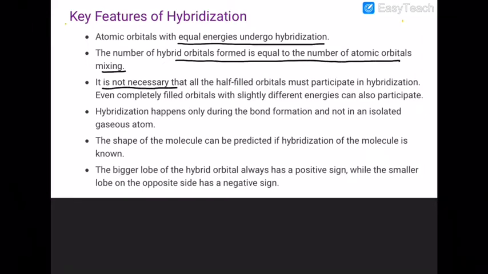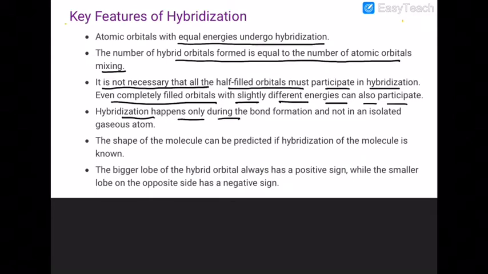It is not necessary that all half-filled orbitals must participate. Even completely filled orbitals with slightly different energies can also participate. Hybridization happens only during bond formation and not in the case of an isolated gaseous atom. It means that whenever a molecule is obtained by the overlapping of atomic orbitals, only then does hybridization come into existence. An isolated atom cannot intermix with any other. If it is isolated, how can it mingle?